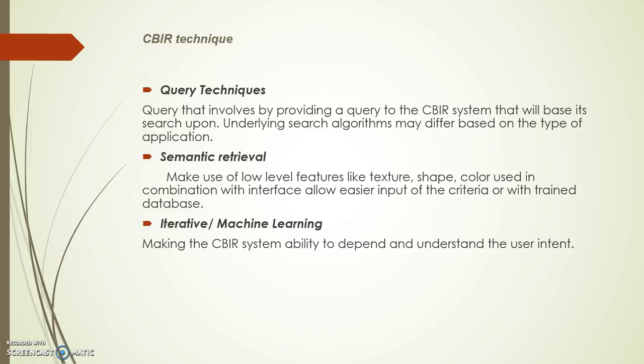In semantic retrieval, we make use of low-level features like texture, shape, and color, used in combination with an interface that allows easier input of the criteria, or with a trained database. The iterative or machine learning approach is the important one, making the CBIR system able to depend on the user and understand the user intent.